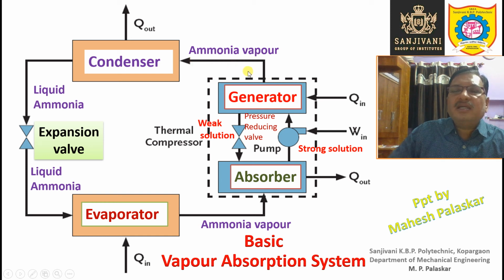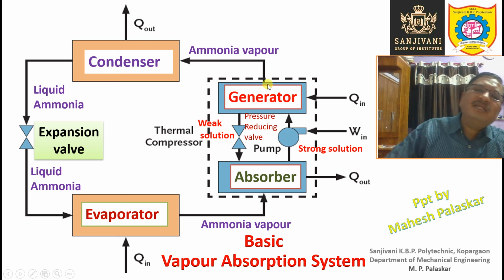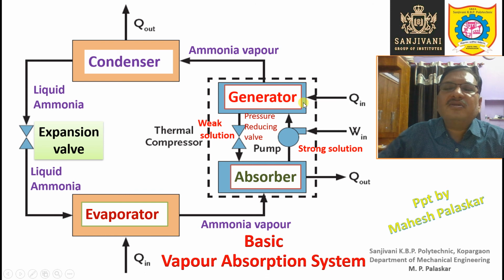Now the actual condition is that when we are selecting the refrigerant and absorbent pair, when we are selecting the two working substances for the vapor absorption system, it is necessary that the difference in boiling point should be 200 degrees centigrade. Now if you actually see, the difference in boiling points between ammonia and water is not exactly 200 degrees centigrade, it is slightly less, right? Because the normal boiling point of water is 100 degrees centigrade, and the normal boiling point of ammonia is something like minus 78.8 degrees centigrade.